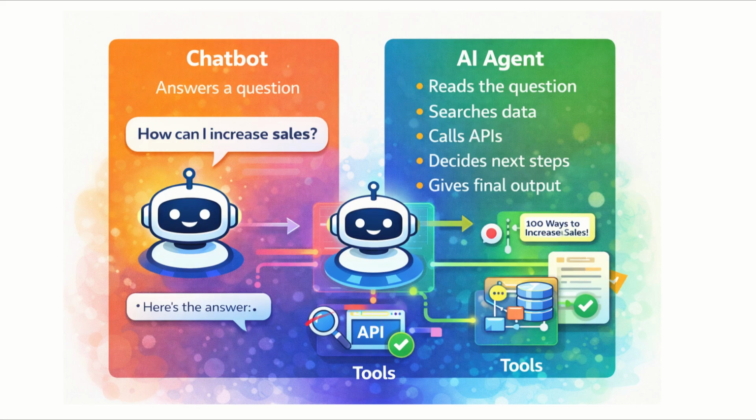If needed, it calls APIs or external systems. Based on the results, it decides the next steps. Finally, it gives you a complete and meaningful output. So, the key difference is a chatbot responds, but an AI agent acts.